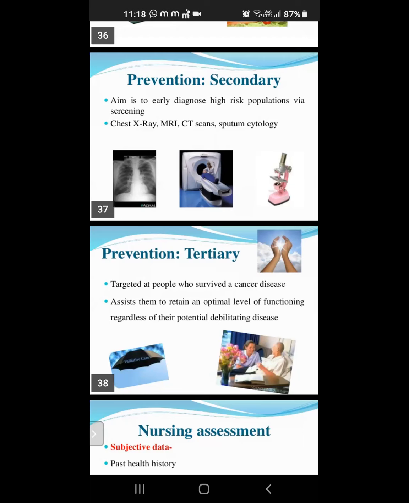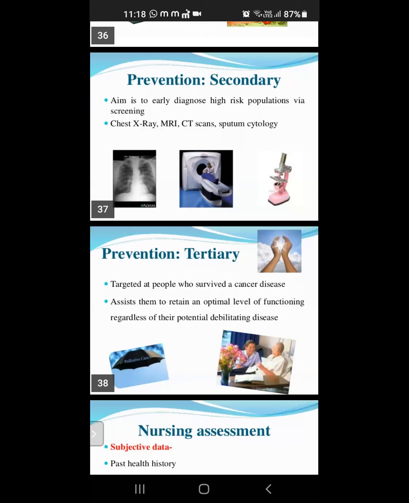That avoids complications of lung cancer. You should do prevention; take the treatment fast, it is better to cure. That is why the aim is early diagnosis of the high-risk population by screening with chest X-ray, MRI, CT scan and sputum cytology. You should do that.